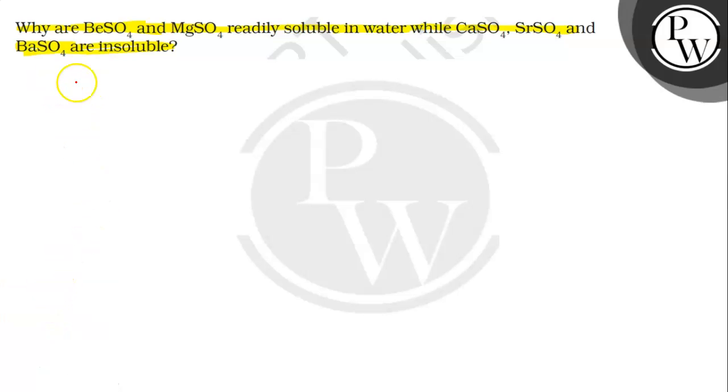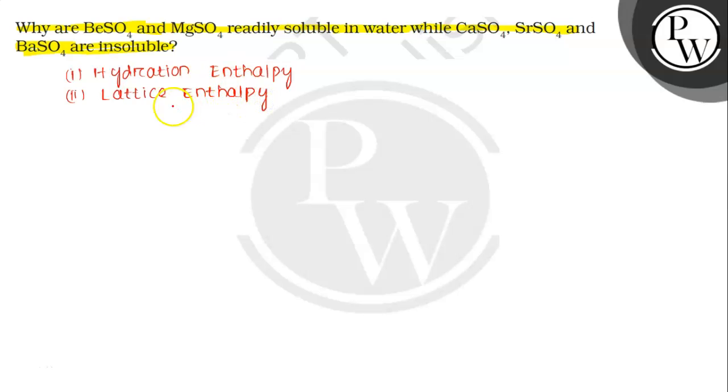First, in this question we'll consider two things. One is hydration enthalpy and another is lattice enthalpy. On the basis of these two things we'll give the reason, or discuss why BeSO4 and MgSO4 are readily soluble in water while CaSO4, SrSO4 and BaSO4 are insoluble.